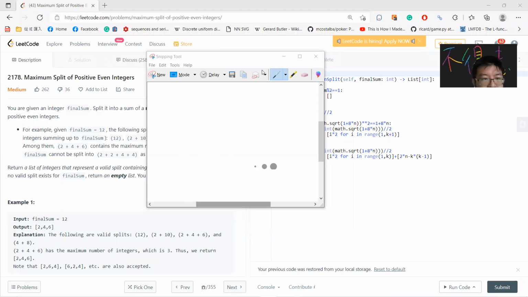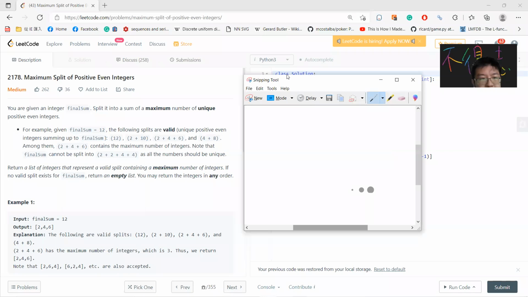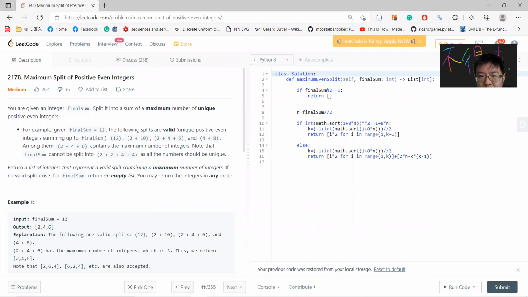Hey, what's up, guys? So let's solve this problem, the maximum splits of positive even integer. This problem is very simple, and I think it's interesting. So I wrote something which is my own solution. I think nobody writes code like this.